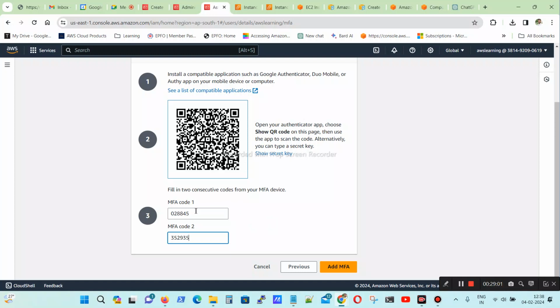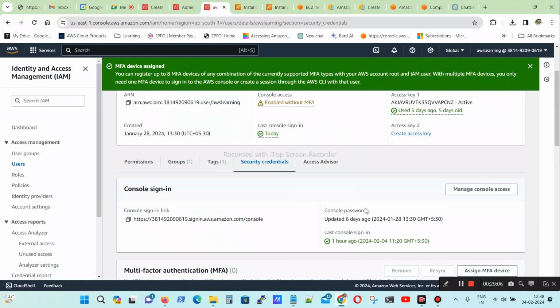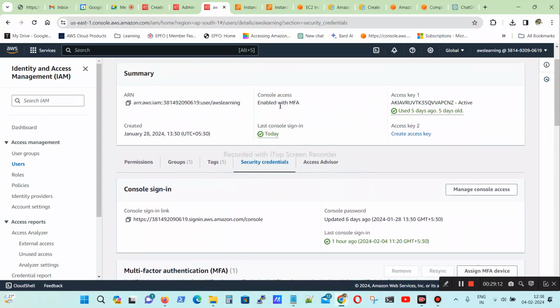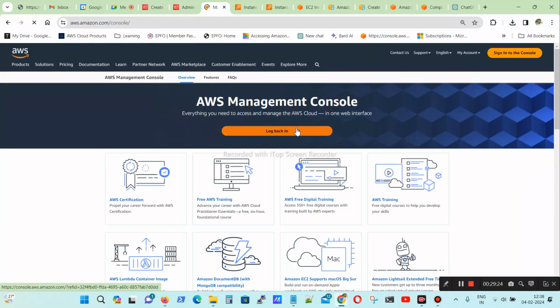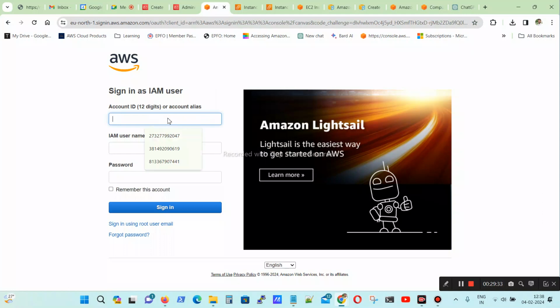I added different codes, MFA 1 and MFA 2. After that, I scanned. Now I have done my MFA. Here it was showing yellow orange color, and now it is gone. So now I'm logging out. Let me copy the account number. I'm logging out and logging back in. First you have to type your AWS account number. After that, you have to type your username.